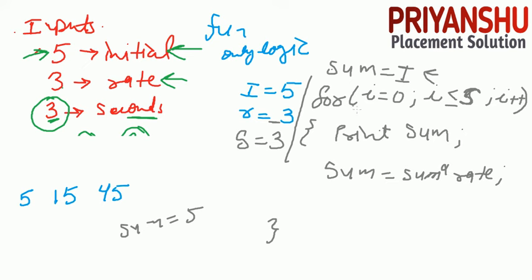Then the loop is executed again for I equal to 1, and we print the sum, which is now 15. Then the loop executes for I equal to 2, and the sum is 45, so 45 is printed. So this is the output. You can print your output as needed. If they ask for space separated, print space separated. If they ask for backslash n, you can print the output on separate lines. This is the question, and you need to do it.